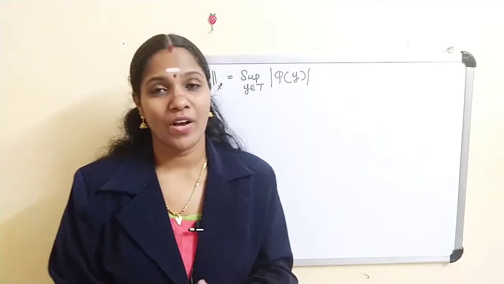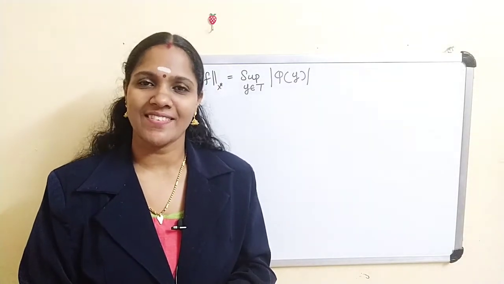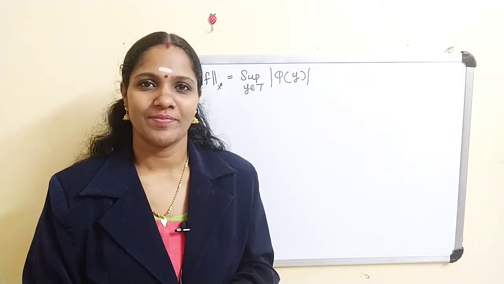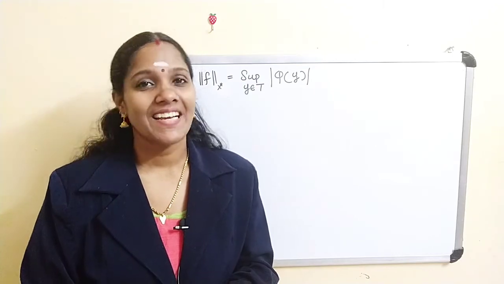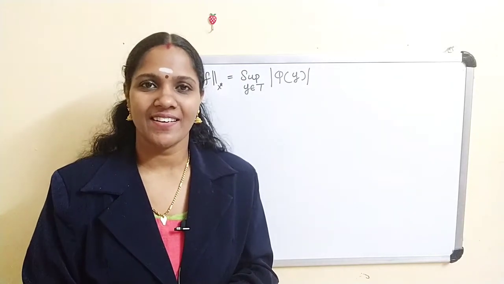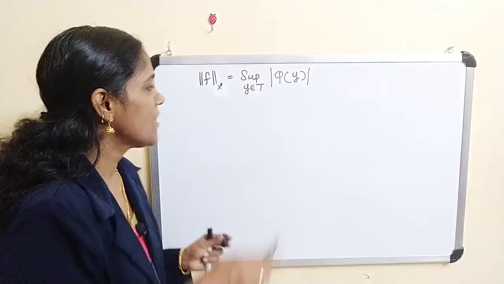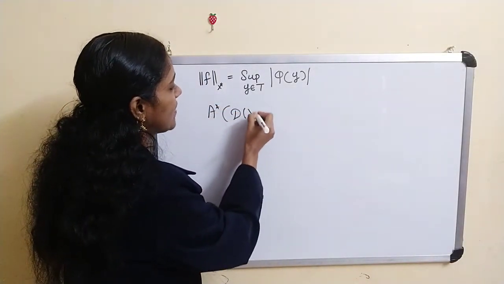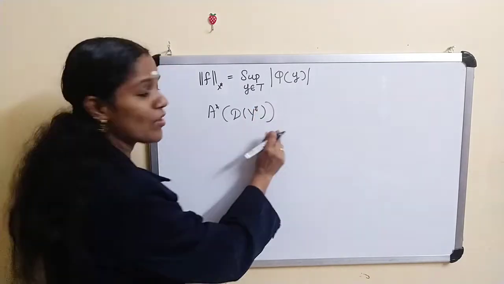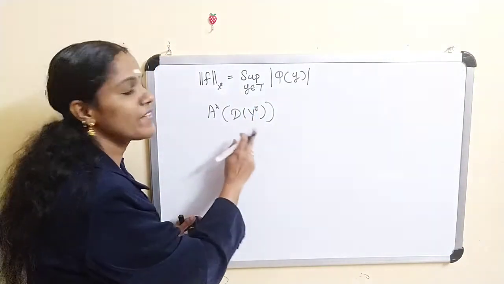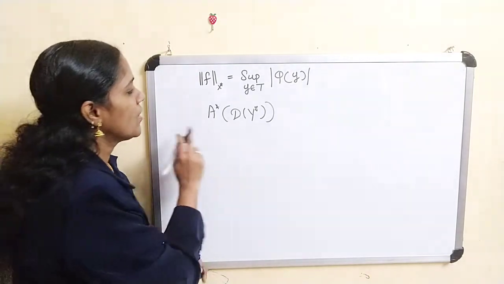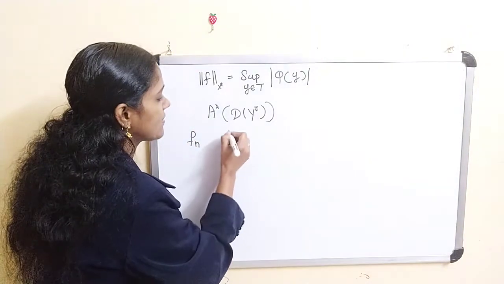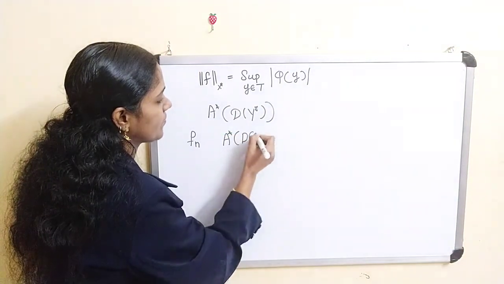Now we are going to prove A star is compact. That means we have to prove A star of D_Y star is precompact. We are going to prove this: A star of D_Y star is precompact. Now let F_n be any sequence in A star D_Y star.